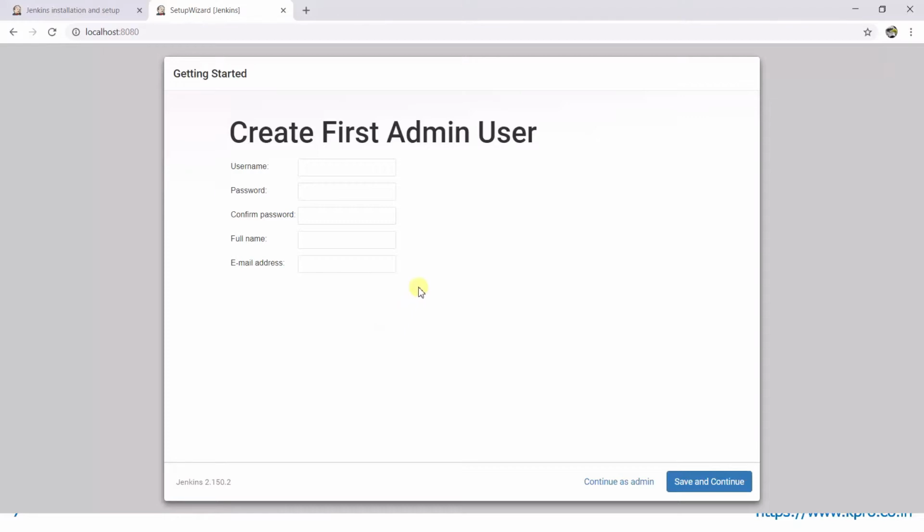Now it is installed and popped up for a new user and password. I will provide admin as the user and a password for that. For the time being, I will give a dummy email, but in real it should be a correct one. Save and continue.